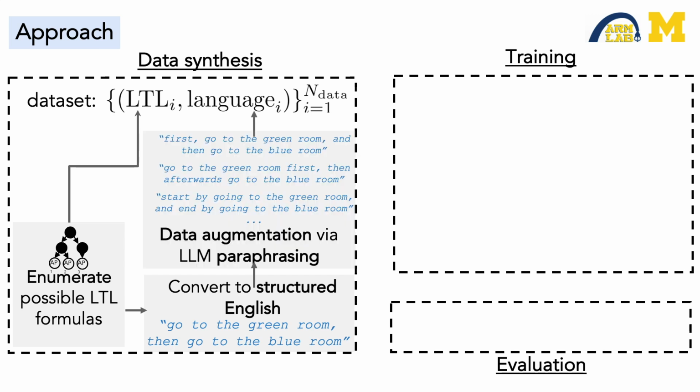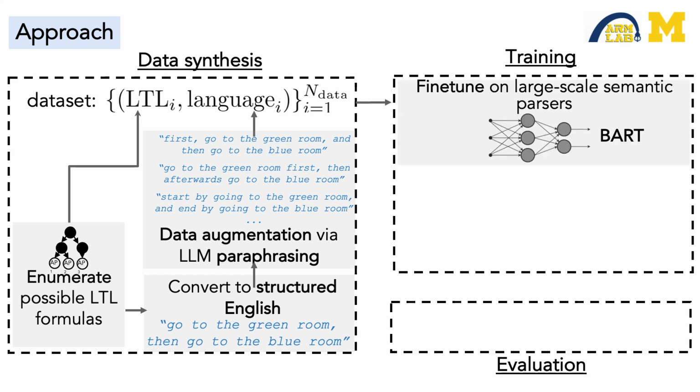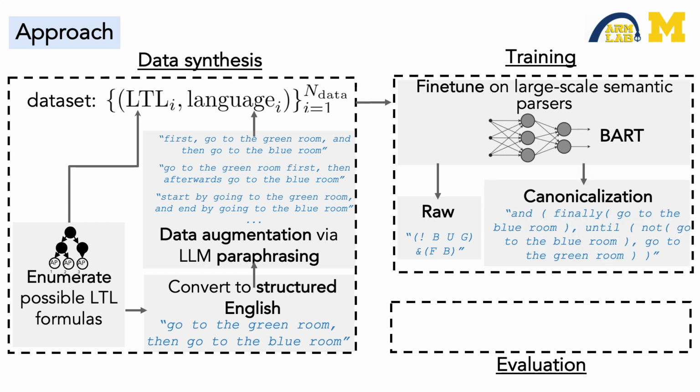Then, by leveraging large language models to paraphrase the structured English, we can synthetically generate a large corpus of diverse English commands. Together with the enumerated LTL formulas, this forms our model's training data. We then use this data to fine-tune a large language model for semantic parsing. Here, we explore 2 variants. First, training the model to output the raw LTL formula, and second, training it to output a canonical form of the LTL formula, which is an intermediate representation between LTL and English.